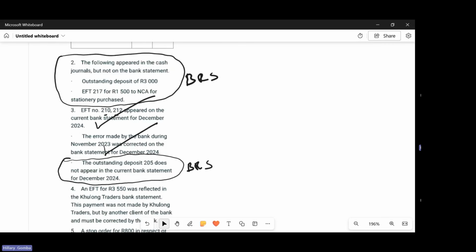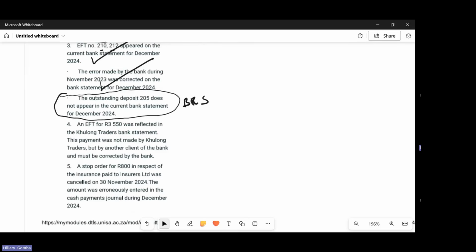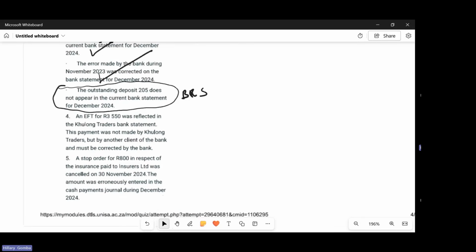Then you proceed. Number 4 says an EFT for 3,550 was reflected in the Kulong Traders bank statement. This payment was not made by Kulong Traders, but by another client of the bank and must be corrected by the bank. So in the business world, you may find out that there are similar names or similar company names, that at times the bank may mistakenly account a transaction for a company that it wasn't supposed to account for.